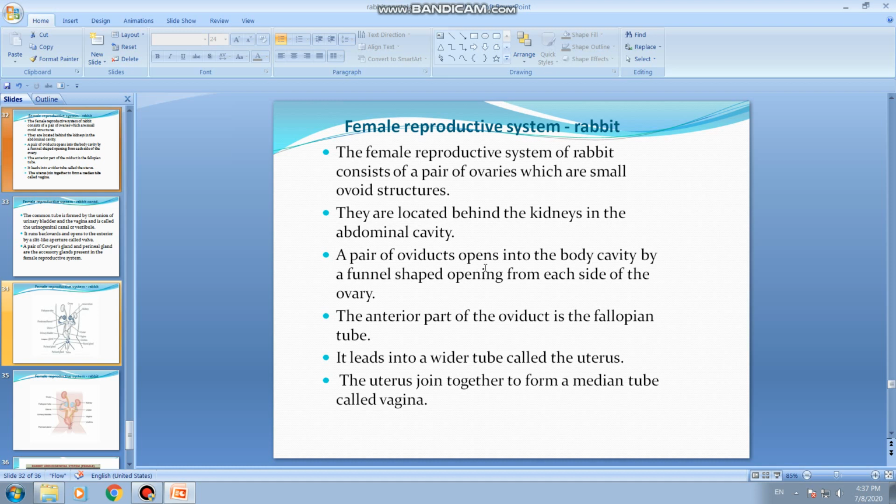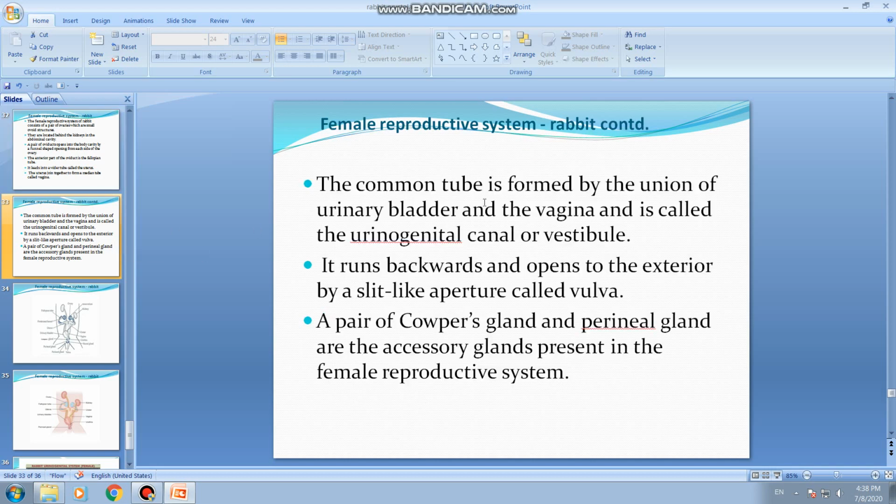A pair of oviducts opens into the body cavity by a funnel-shaped opening from each side of the ovary. The anterior part of the oviduct is the fallopian tube. It leads into a wider tube called uterus. The uteri join together to form a median tube called vagina. The common tube formed by the union of the urinary bladder and the vagina is called the urinogenital canal or vestibule. It runs backwards and opens to the exterior by a slit-like aperture called vulva. This we discussed already in the external morphology of rabbit.